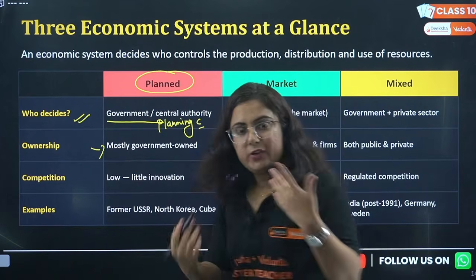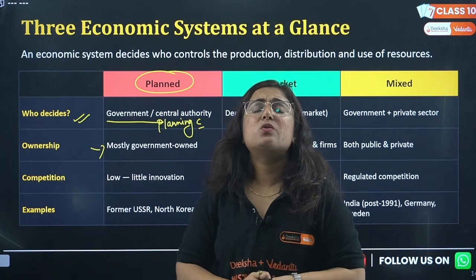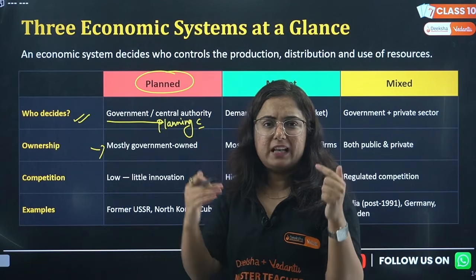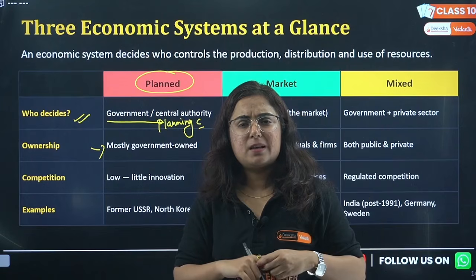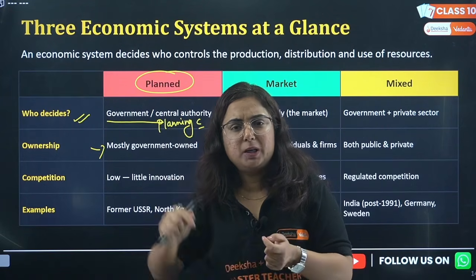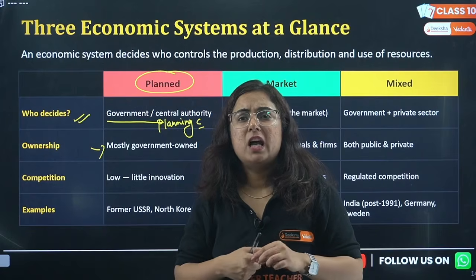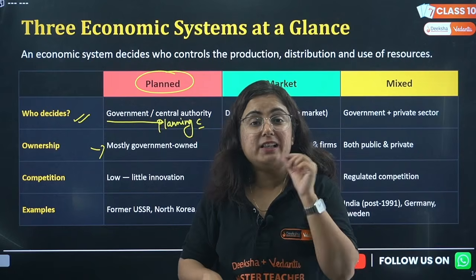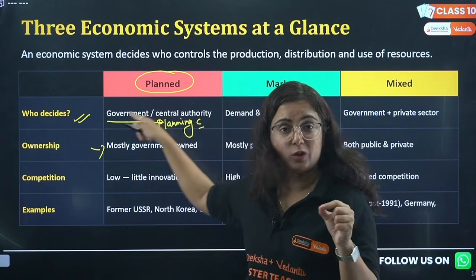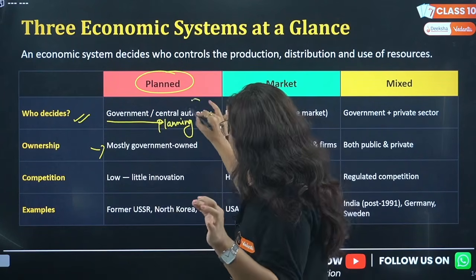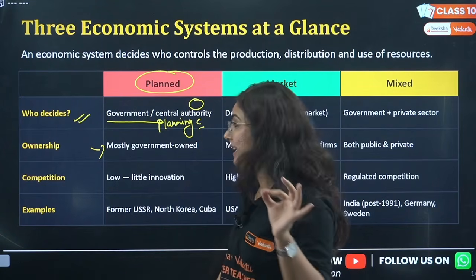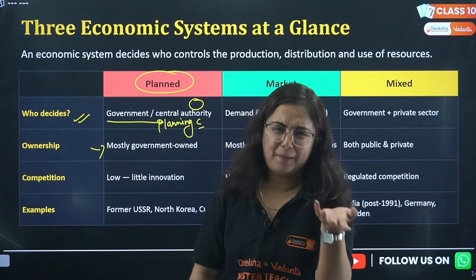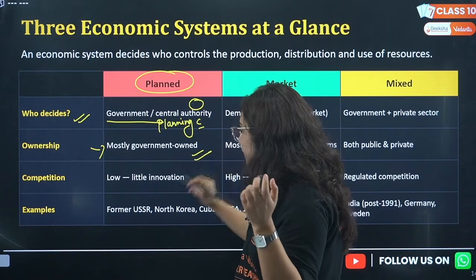So ownership, obviously when government is deciding that, the resources are owned by whom? The government. Like I will tell you the example. You are feeling like, ma'am, Tata is making some products, it will be counted by the government and the government will tell them that you need to produce this much of Nexon car this year? No. Why? Because the Indian economy is different. I'm here talking about planned economy. Yes, in a planned economy, the government or the central authority takes every decision, and the resources are owned by the government. Basically, they are public resources, but actually they are government owned only, right?